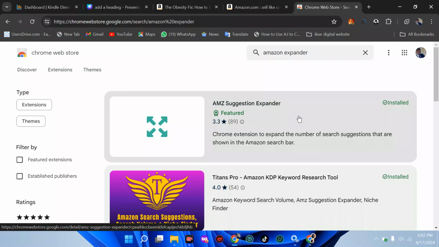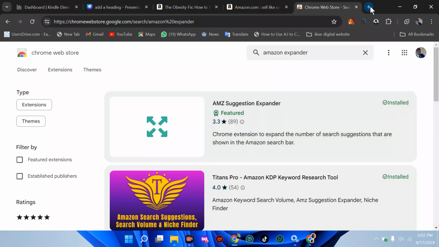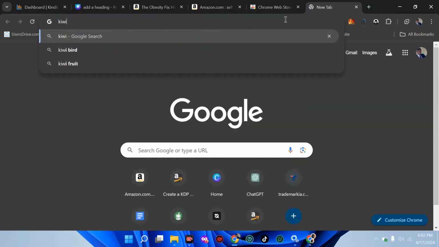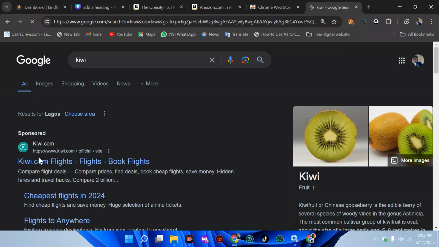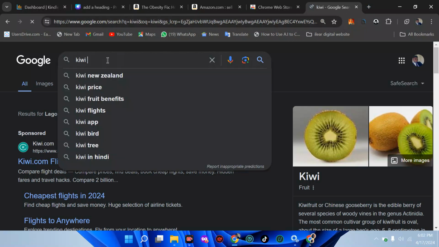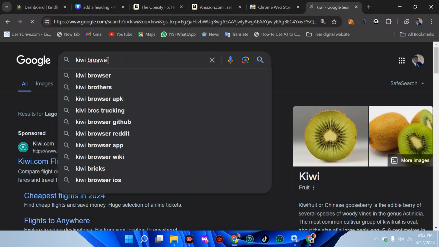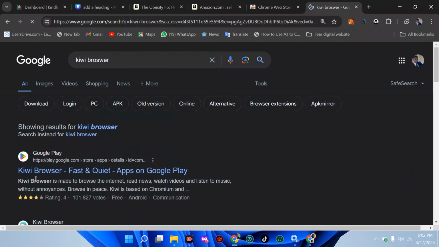I've already installed this software on my system. If you use your smartphone, it's simple: just search for Kiwi browser, and it will take you to the Kiwi browser. When you see it, download it immediately. Look at it, Kiwi browser. Then on my YouTube channel, it's very simple: search for how to install extension.